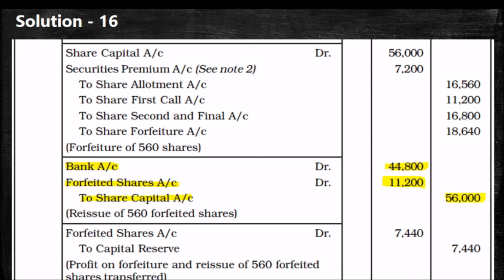And how are we getting the 7,440? The amount transferred to capital reserve. How are we getting that amount? Just look here. There is a share forfeiture amount 18,640 minus 11,200. Then we will get 7,440 in capital reserve. So this is the last entry in this problem.